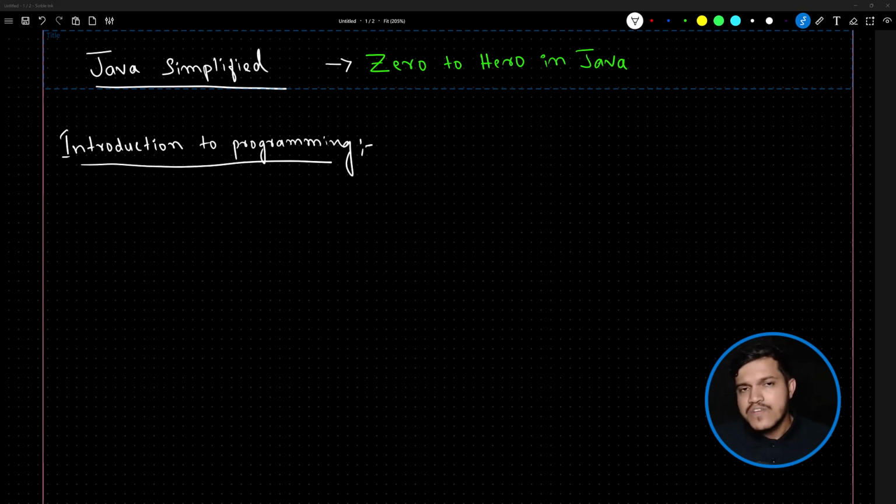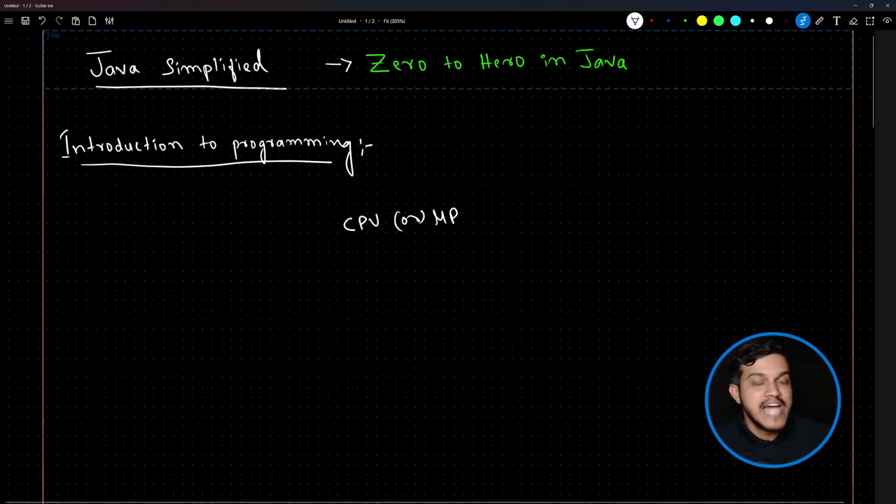For now, to start with, if I ask you which is the most important component in a computer, these days computers are in different forms. Your mobile phone is a computer, your laptop is a computer, your desktop system is a computer. In that device, which is the most important component? If I ask you, the answer must be CPU, or you can say the processor, microprocessor. This is the most important component. Whatever is happening on your phone, in your laptop, is because of this processor. It is the brain of this entire device.